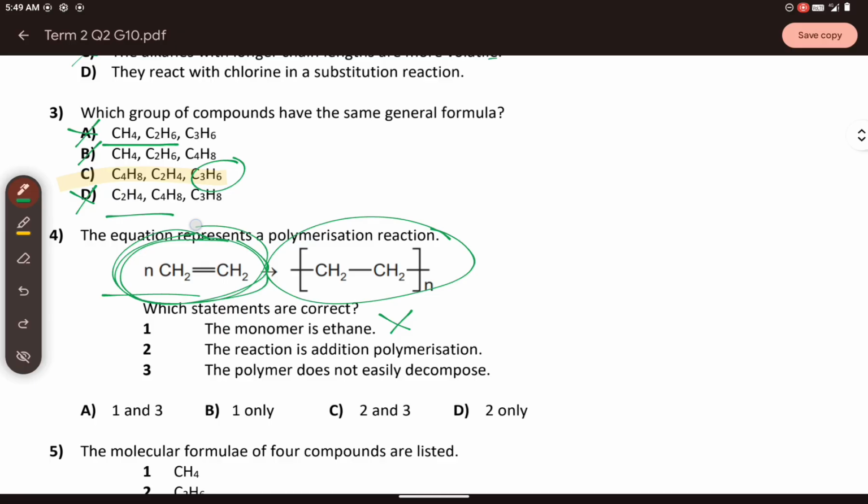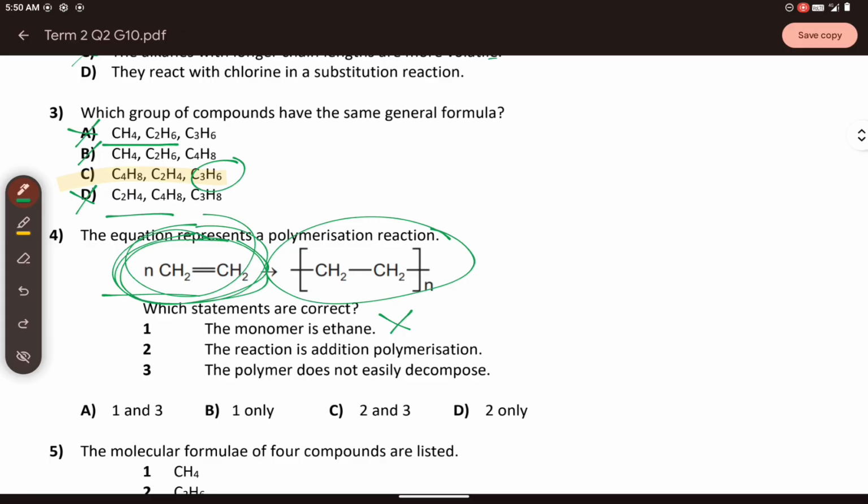In this case, the ethene here has a double bond that allows it to polymerize, or to have a repeating unit without losing atoms. That is what we mean. Remember that carbon can hold up to 4 bonds, right? So if ethane would want to polymerize, all of its carbon bonds are occupied by hydrogen. That's why it cannot polymerize. Now, let's proceed. Again, statement 1 is wrong.